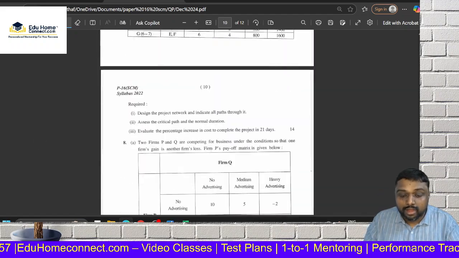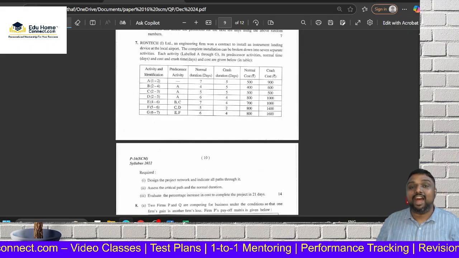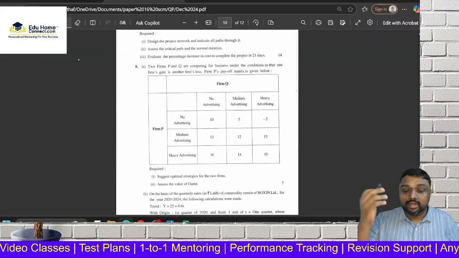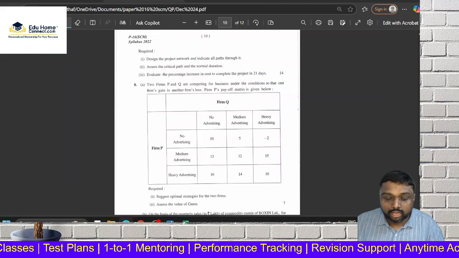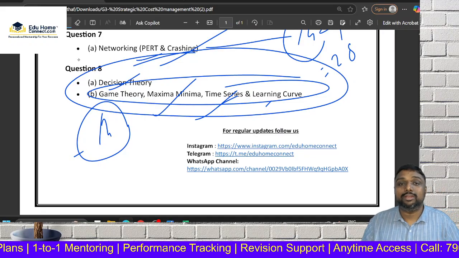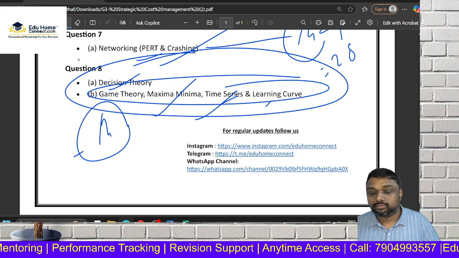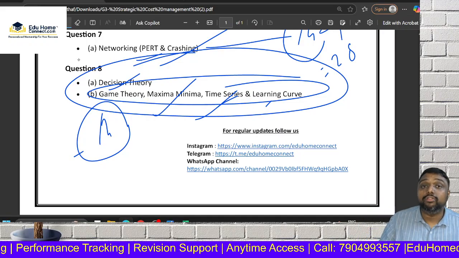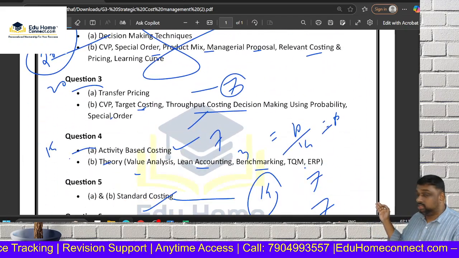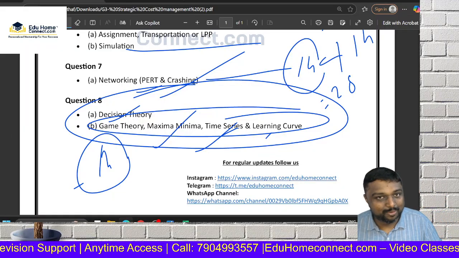Coming to networking, my dear friends, you will not run away. See, networking is a half page question, I think not even half page, only a quarter. No need of paragraph. This is the crashing question. What type of question will come from networking? Questions will come on PERT and crashing. In the PERT question you have to compute pessimistic and optimistic timing, and work out the crashing concept, which is very good. So, my dear friends, this is how we make it. What I request is that you go through these points and approach all the important areas so you can crack it. Hope you are clear.